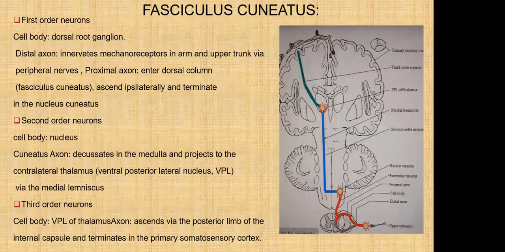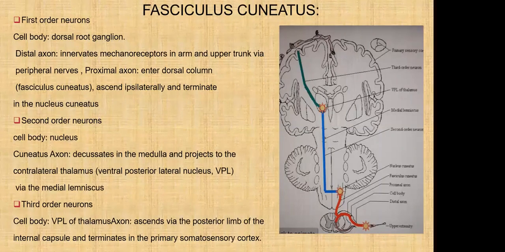Fasciculus cuneatus. The first order neuron, that is the cell body, is in the dorsal root ganglion. The distal axon innervates mechanoreceptors in the arm and upper trunk via peripheral nerve. The proximal axon enters the dorsal column and ascends ipsilaterally and terminates in the nucleus cuneatus.